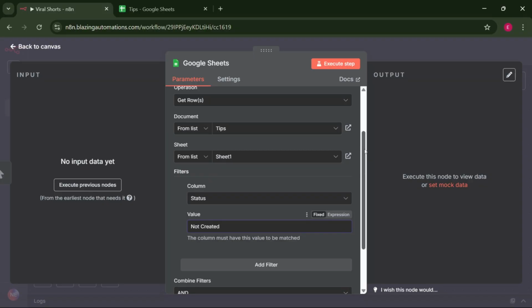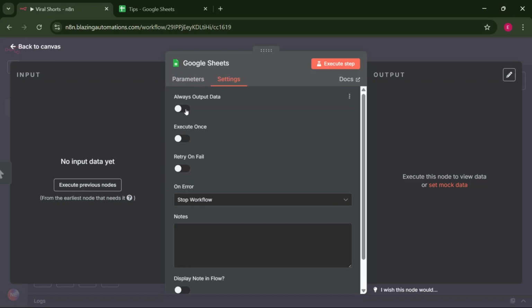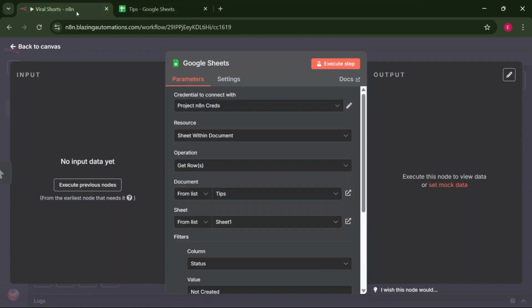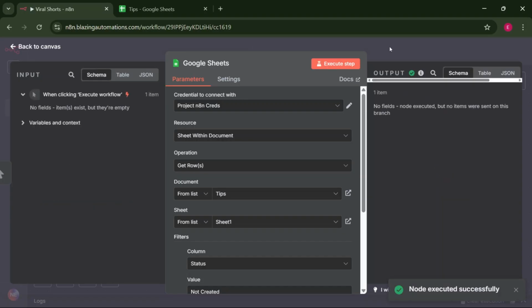To fully customize the Google Sheets, we need it to always output data. Click on settings next to parameters, turn on the always output data switch. This will enable us that when there is no data at all, it should still bring us an empty array. That will avoid stopping the workflow. Let's head back to parameters, and let's first of all execute the step and see if it is going to bring any data at all. Apparently there is no data at all.